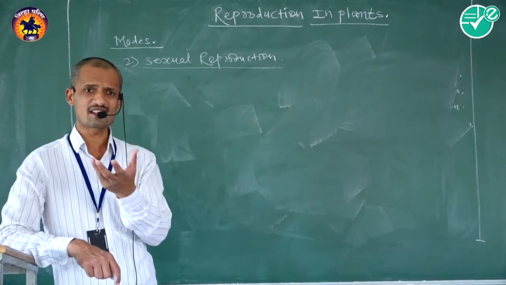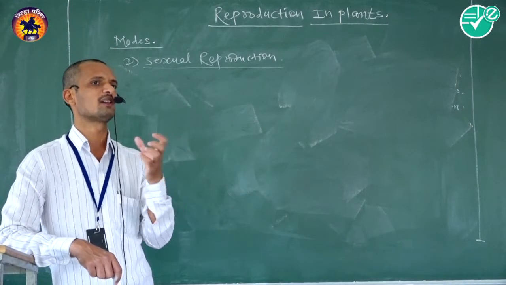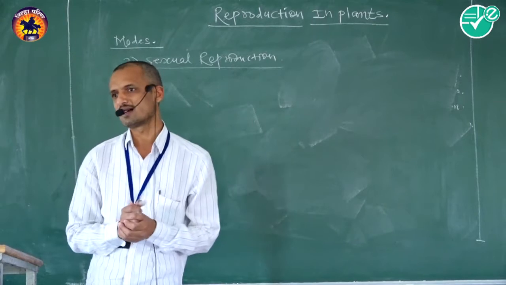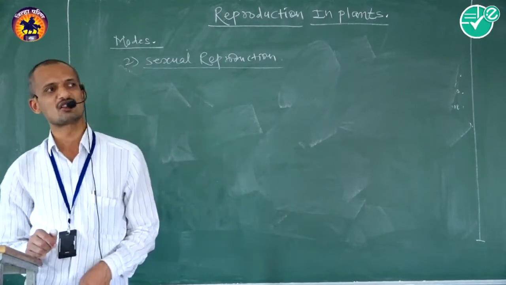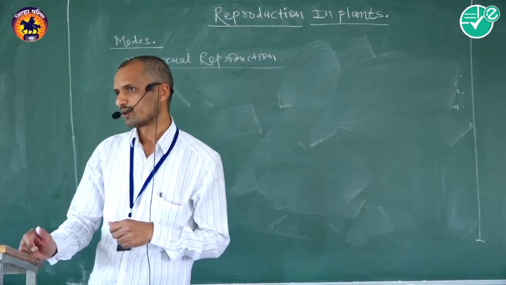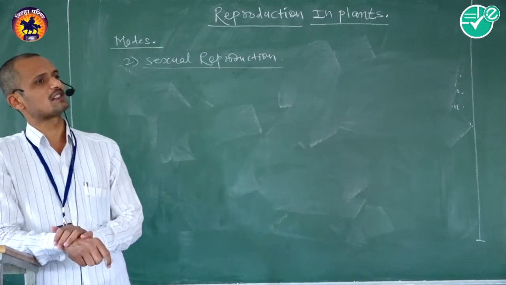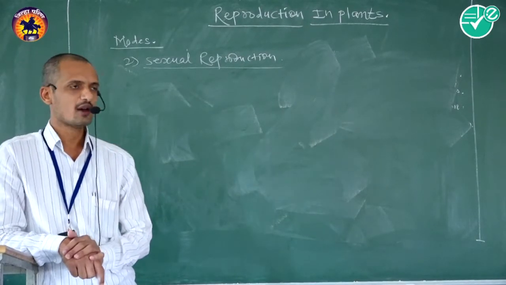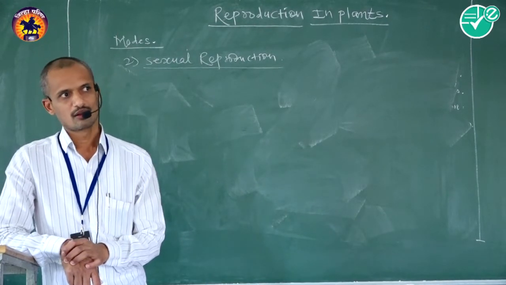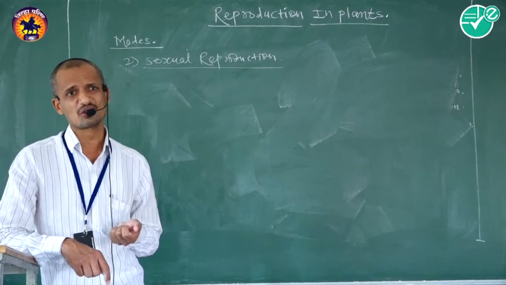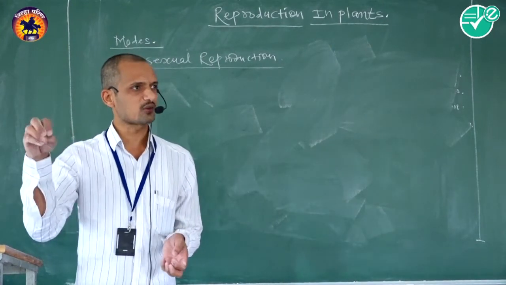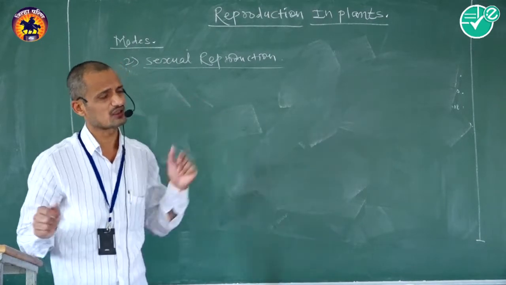The second whorl is commonly called the corolla. Members of the corolla are called petals. When petals are free from each other, this condition is called polypetalous, and the flower is known as a polypetalous flower. When petals are fused or united to each other, this condition is called gamopetalous, and the flower is known as a gamopetalous flower. Corolla is attractive and colorful, so it attracts insects for cross pollination. That is the function of the corolla.